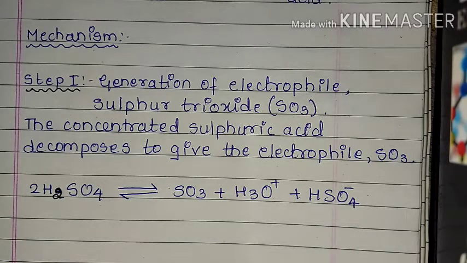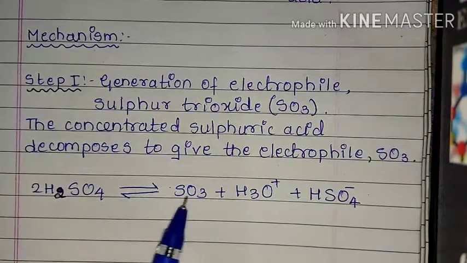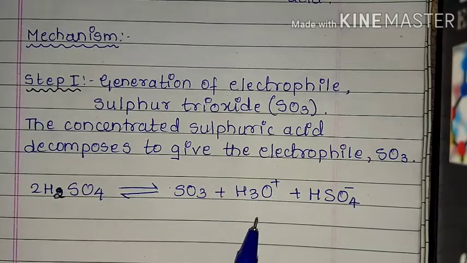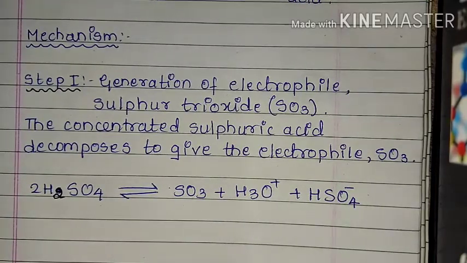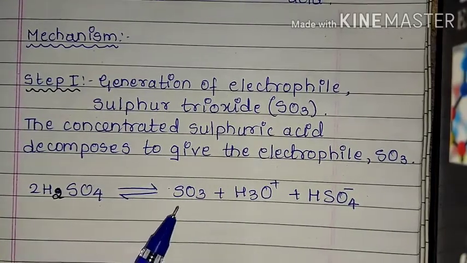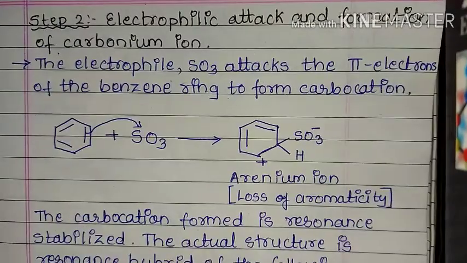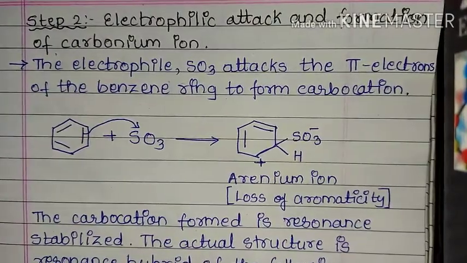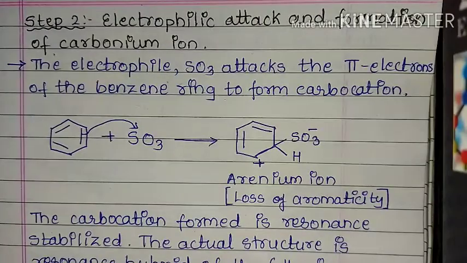The concentrated sulfuric acid decomposes to give the electrophile SO3. The sulfuric acid, as shown here, decomposes to give SO3, that is sulfur trioxide, with H3O+ and HSO4-. In this way, we get the electrophile SO3. Next, a very important step, that is electrophilic attack and formation of carbonium ion, or we can say carbocation.